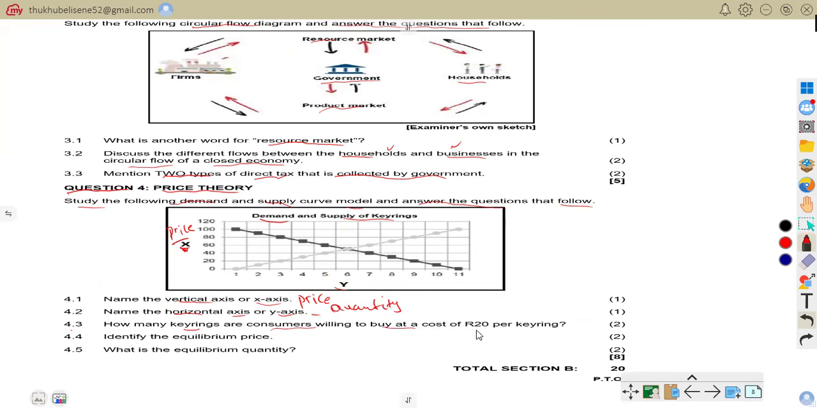4.3, how many key rings are consumers willing to buy at the cost of 20 rand per key ring? So at the cost of 20 rand, we are talking about this price. We go across and then down, and we can see now that it is 9. So the answer there is 9 key rings.